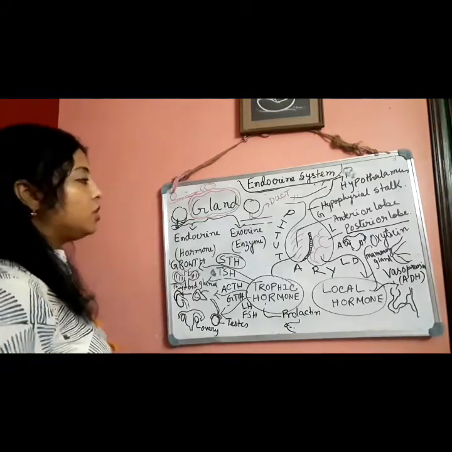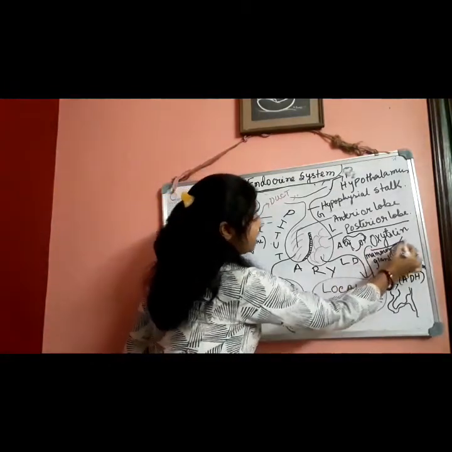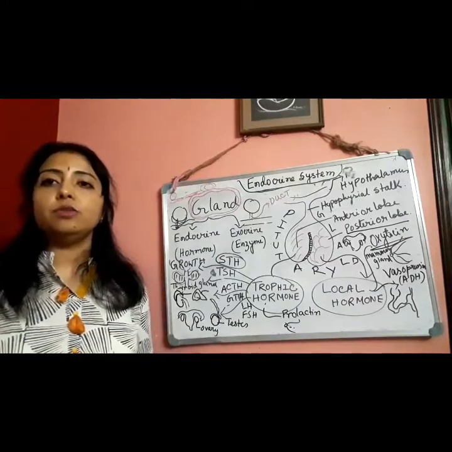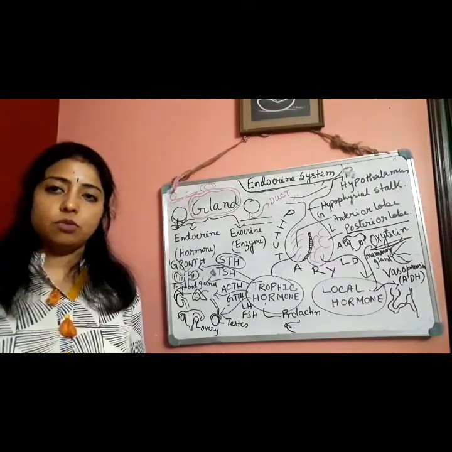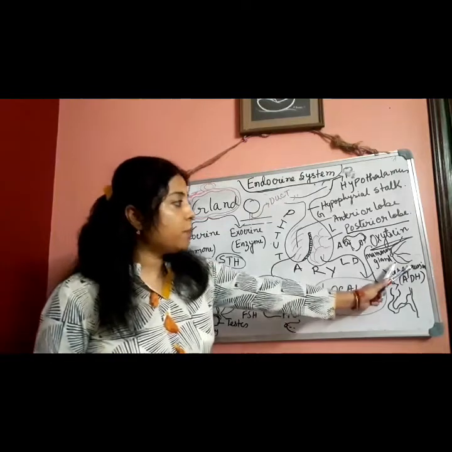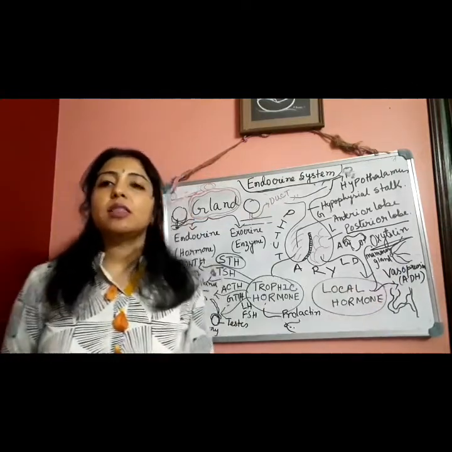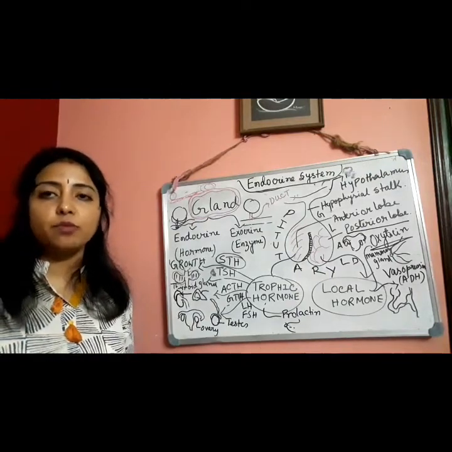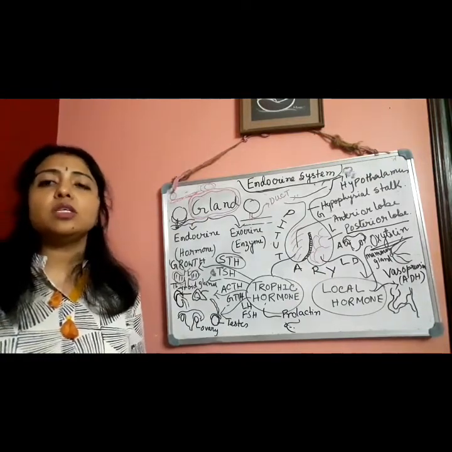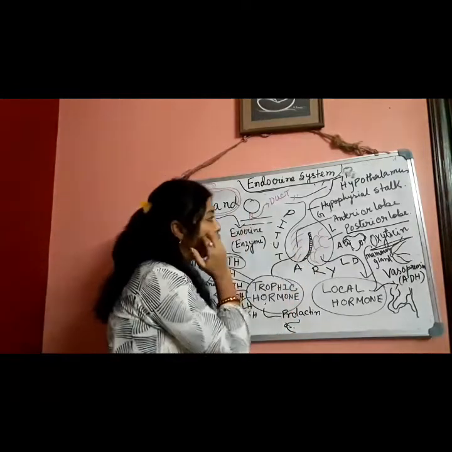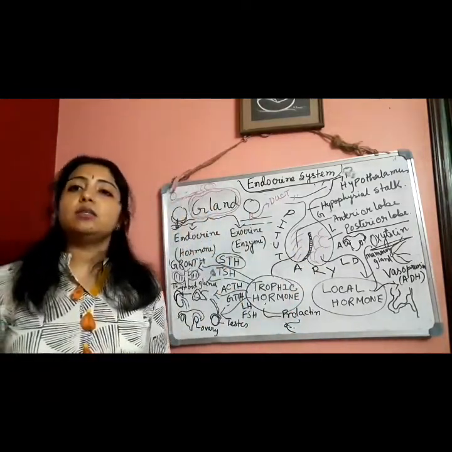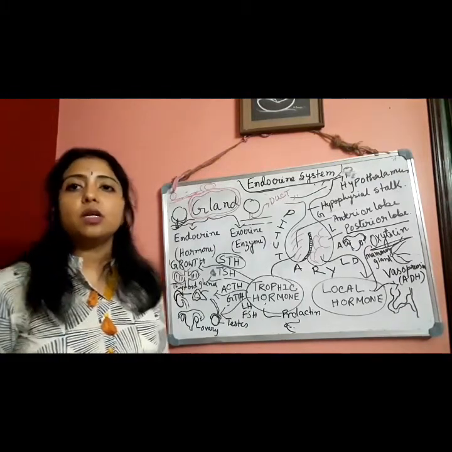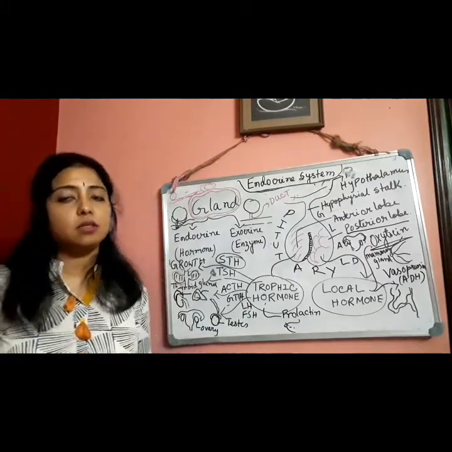First one, it is written here, it is oxytocin. It is also known as love hormone or birth hormone also. Why? Here I have drawn one picture of a mammary gland. It is also known as neurohormone, neurohypophysis. The hormones which are secreted from the posterior lobe of the pituitary gland are known as neurohormones also. They are controlled by nerves. Clear? So they are known as neurohormones. From neurohypophysis they are secreted.